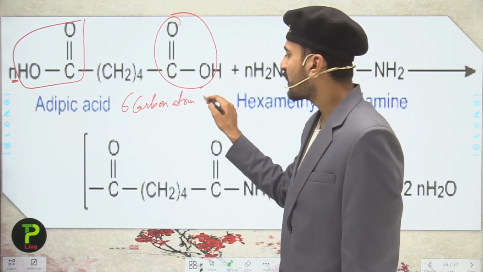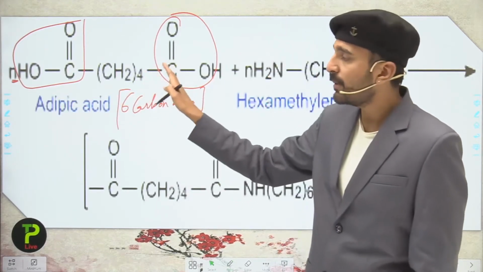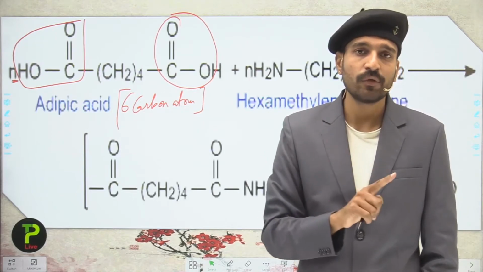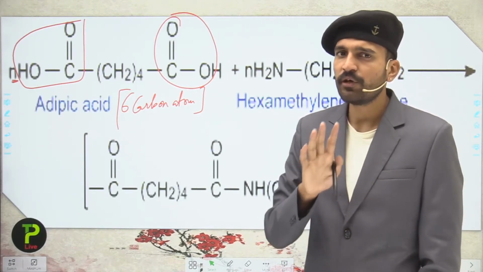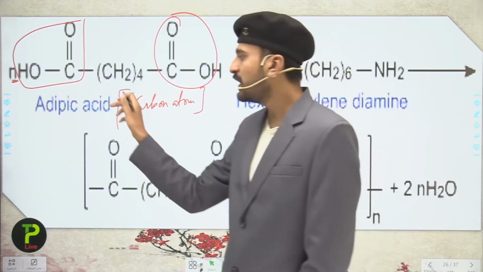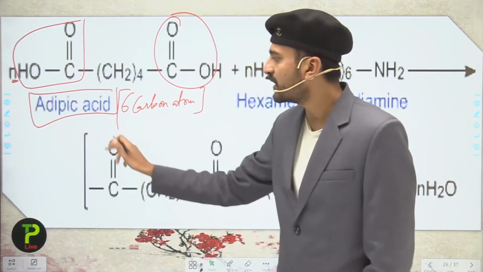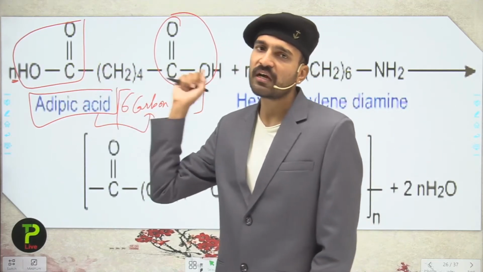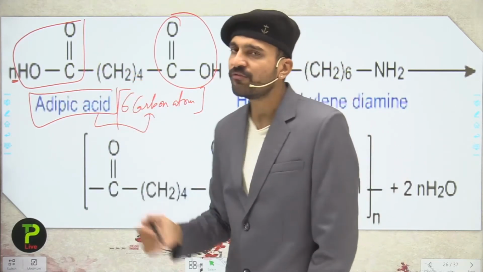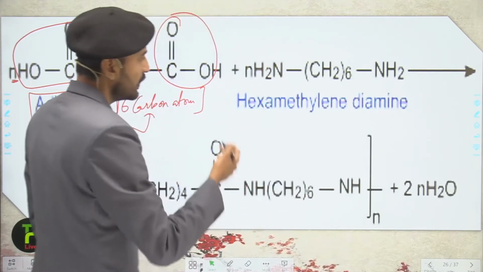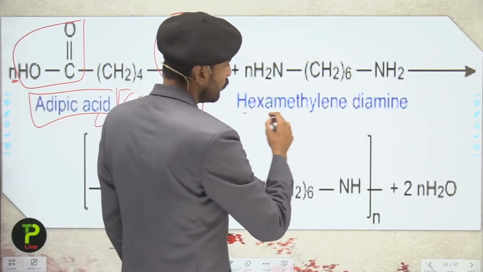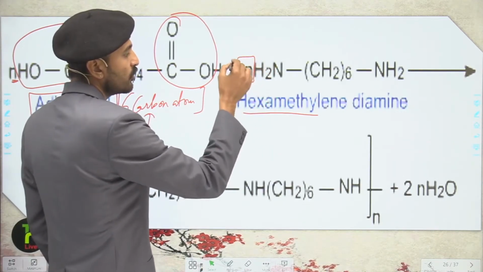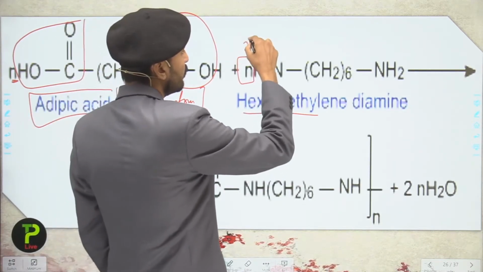Students, in class 8th you don't need to remember this reaction. This reaction is important in class 12th, chapter polymers. But here you need to remember the name, adipic acid, and that it contains 6 carbon atoms, 2 in the form of carboxylic acid, while 4 are in the form of methylene. Now the next monomer is hexamethylene diamine, and here you can also see the N, because here the N are the number.